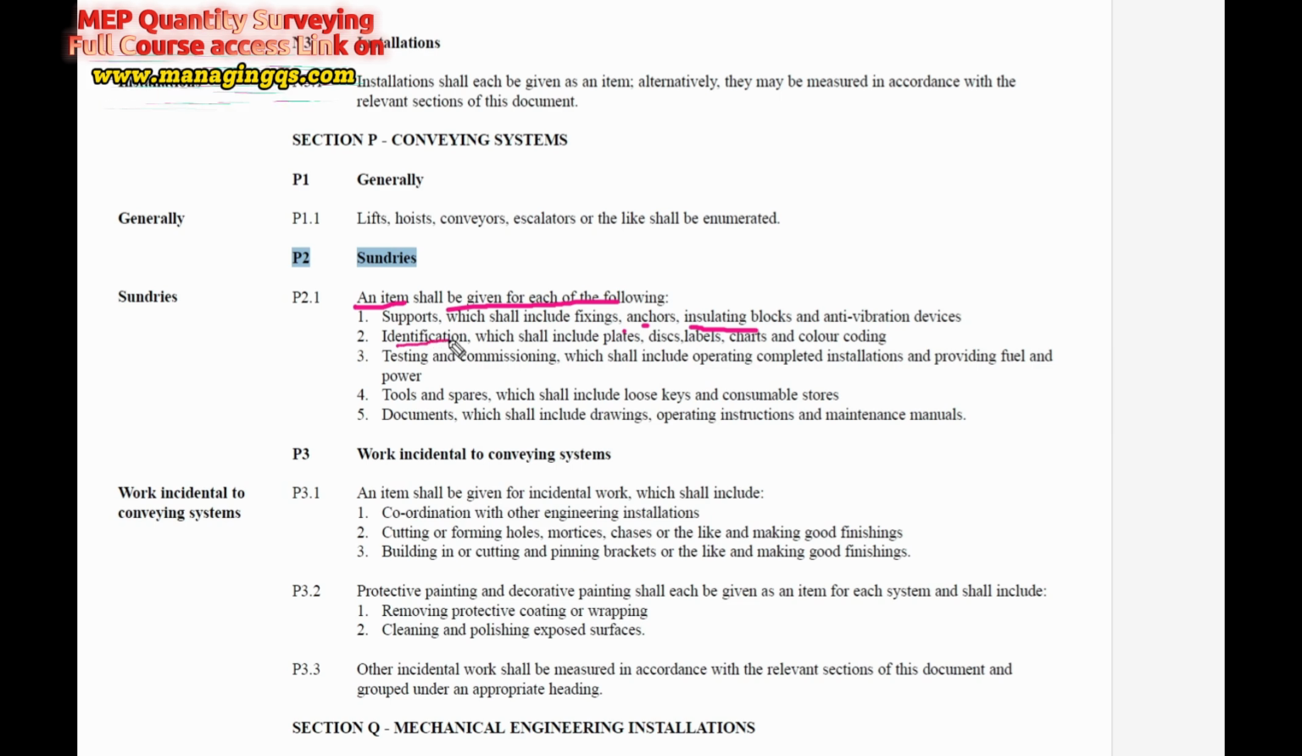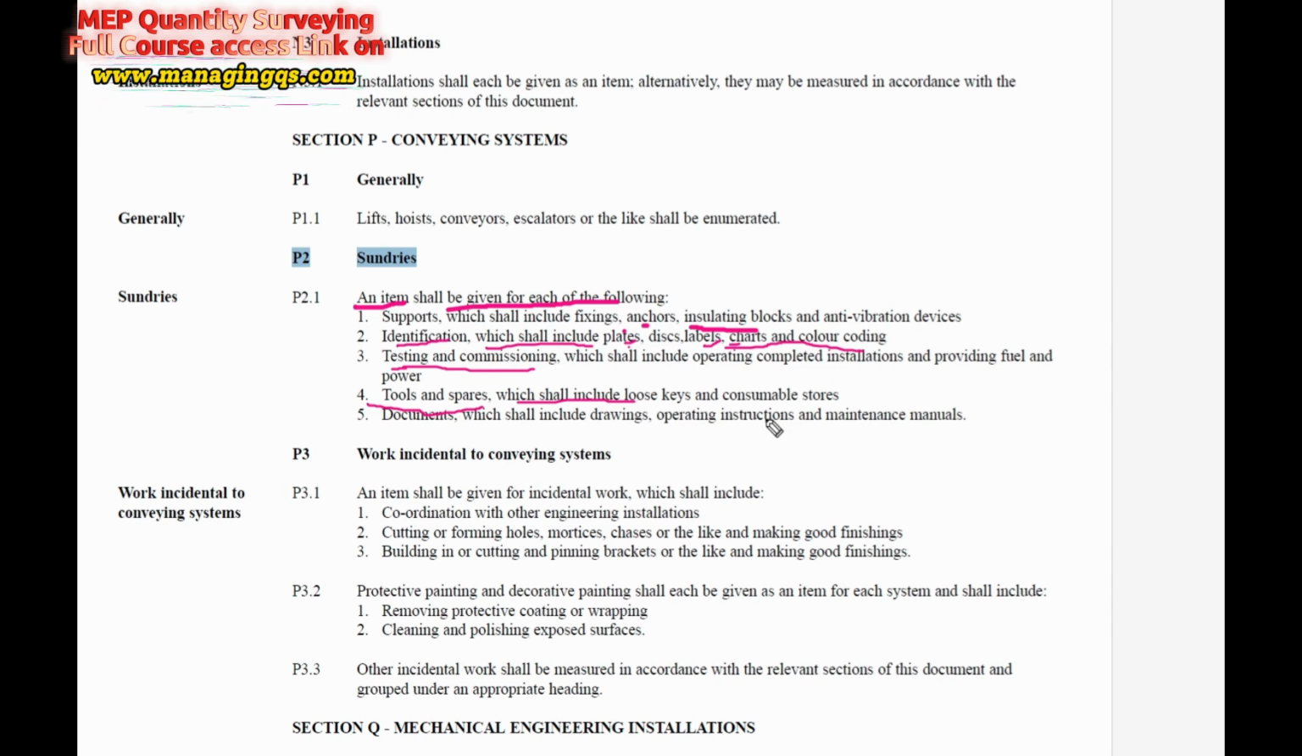The second one is identification, which shall include plates, discs, labels, charts and color coding. We know very well that on most MEP items we should put plate names, labels, charts and color coding to identify the MEP components and equipment. So these are another sundries work. The third one is testing and commissioning. It is also a very important final work to ensure the proper operation of each and every MEP system. The fourth one is tools and spares, which shall include loose keys and consumable stores.